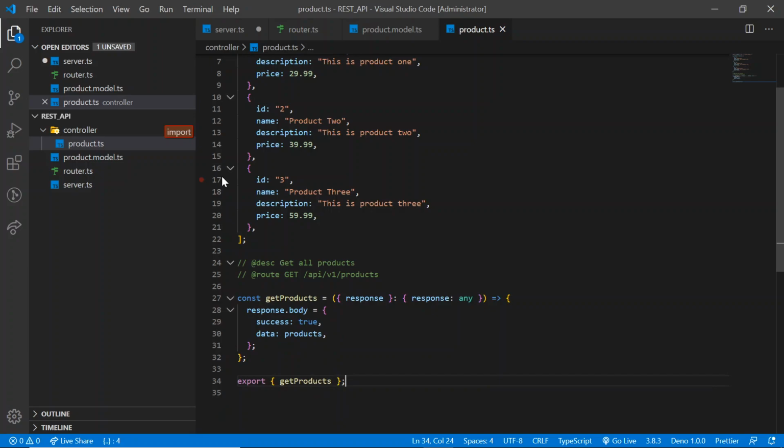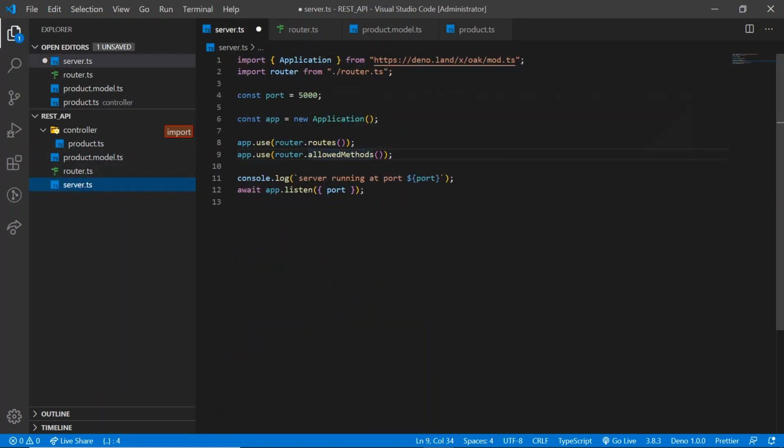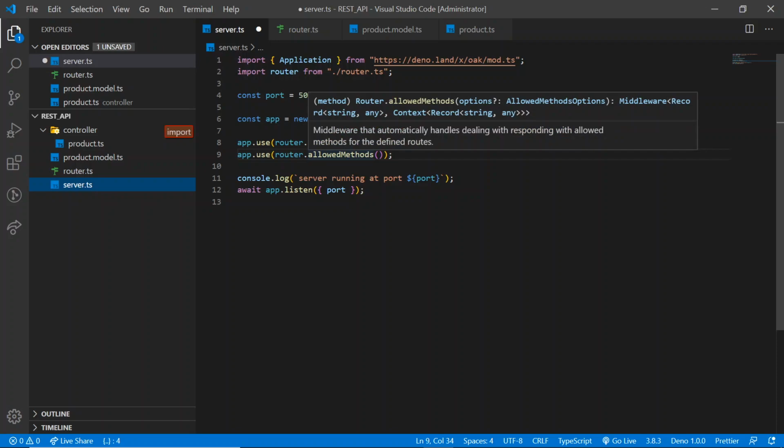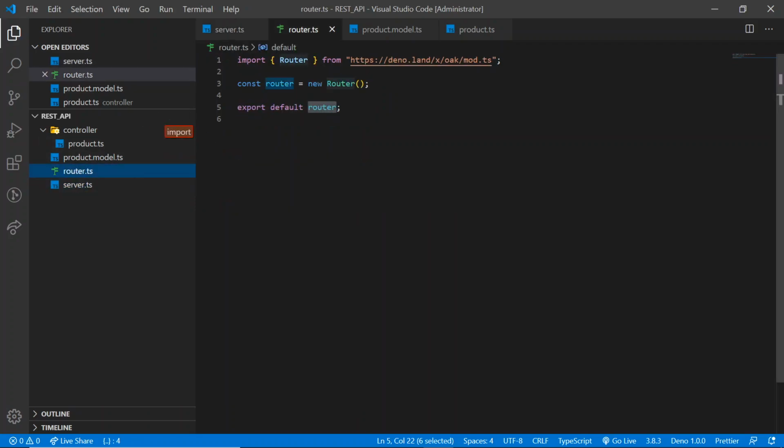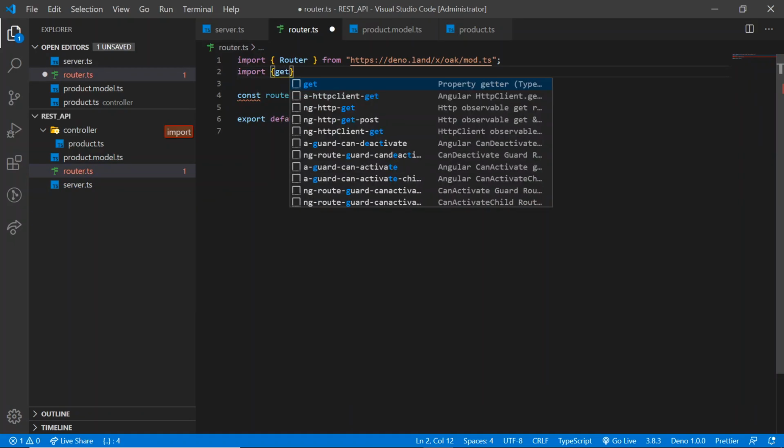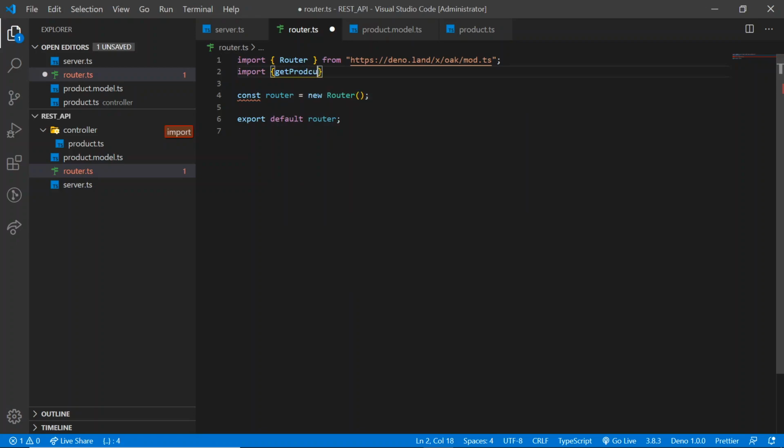Now let's jump back to our server file. No, in the router file where we need to specify the route. Save it. Here first we need to import the method that we exported, that is getProducts.